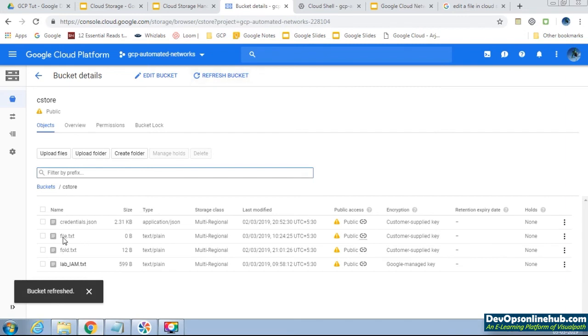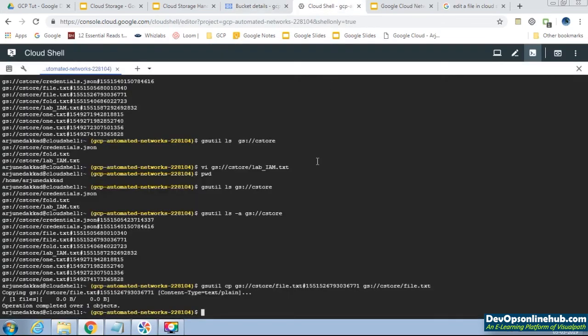See, earlier file.txt was not there. Now we have actually restored the deleted file.txt from the archived version. I'll show you here. See, we have restored file.txt with the generation number. This one we have restored from the archive version to a new one, file.txt.